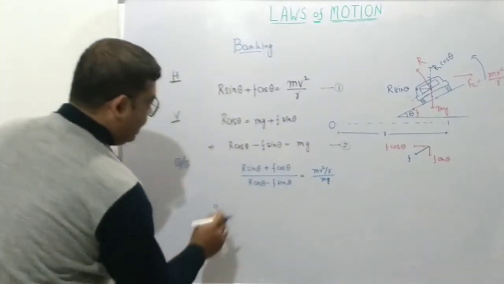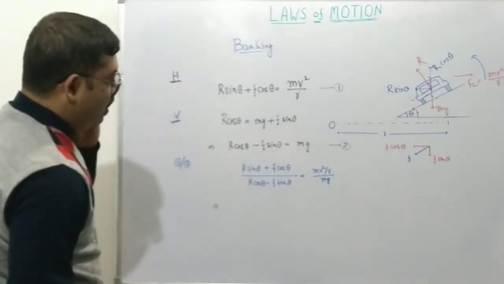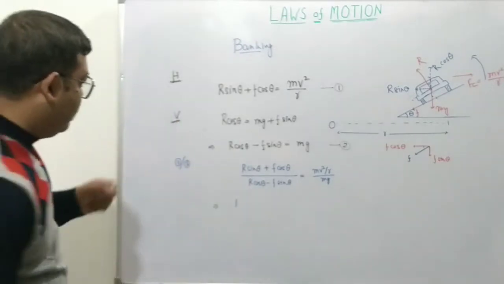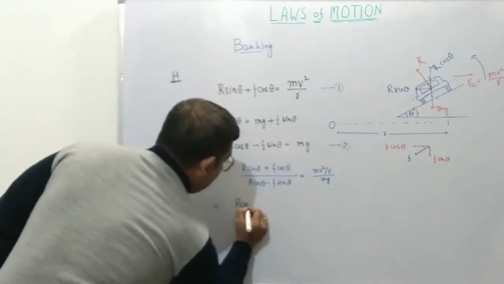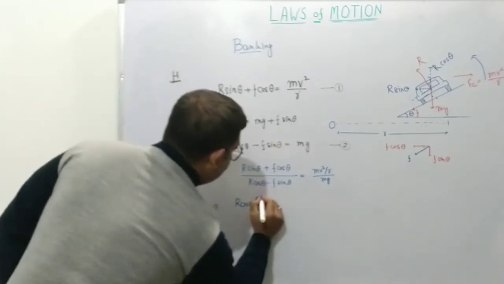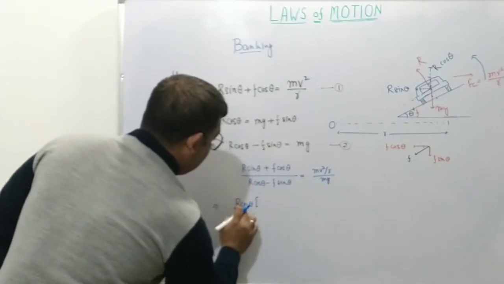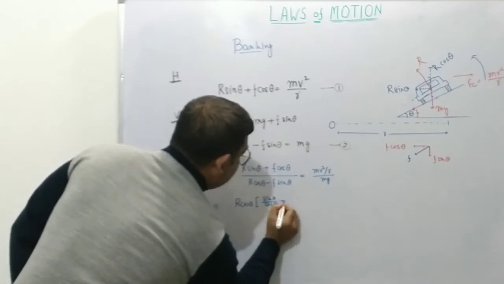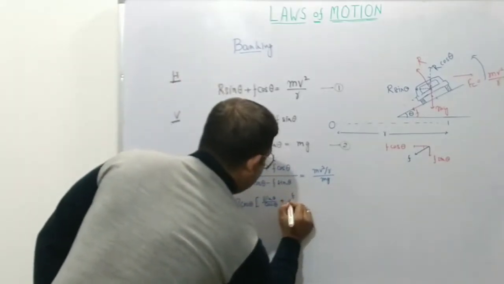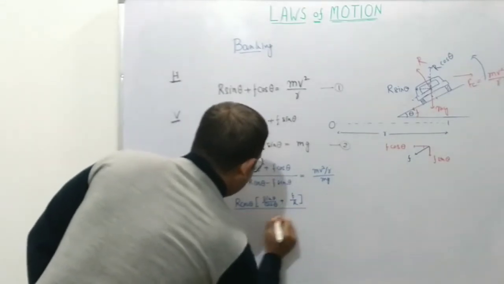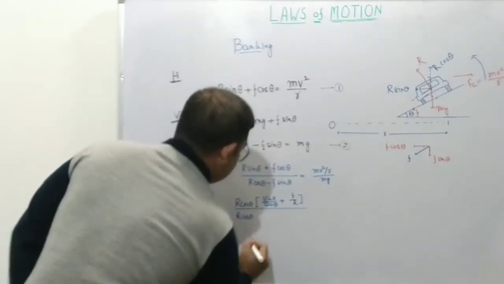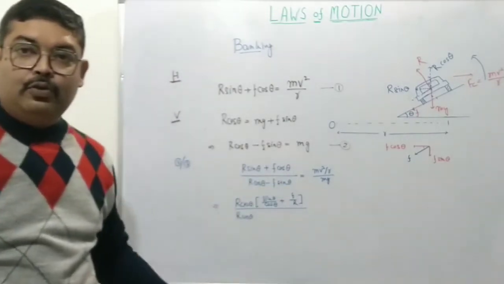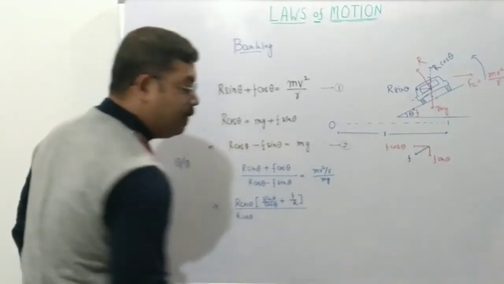Equivalently, taking R cos theta common in the numerator, we have R cos theta times tan theta plus f by R. We are using a bit of trickery to get to a convenient form, because f by R we know is mu, so we want to introduce the coefficient of friction into this.